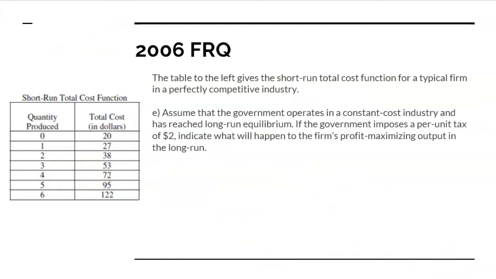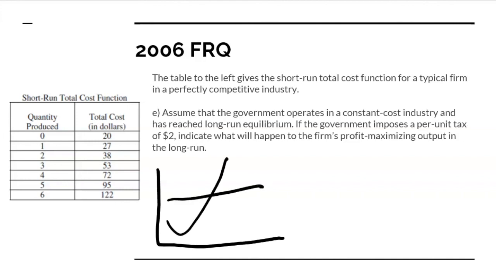All right, so part E. Assume that the government operates in a constant cost industry and has reached long-run equilibrium. If the firm imposes a per unit tax of $2, indicate what will happen to the firm's profit maximizing output in the long run, right? So here, if we're at long run equilibrium, where we're both productively and allocatively efficient, marginal cost, ATC, and marginal revenue, which is price, which is demand, right? And so here, if there's a per unit tax, it's going to increase our price by $2, which means they're going to make a profit, but then it asks in the long run.